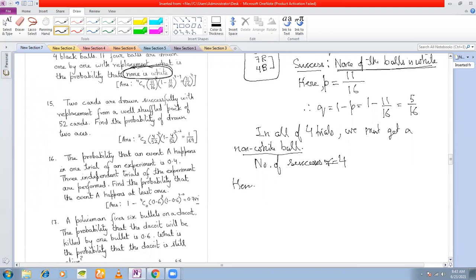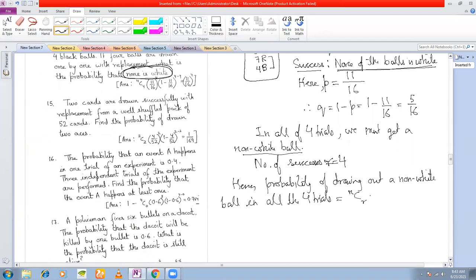Hence, the probability of drawing out a non-white ball in all the 4 trials is equal to nCr P to the power of R into 1 minus P to the power of n minus r. What is the value of n here? There are 4 trials. How many successes do we want? 4 successes we want. What is the probability of success in each trial? 11 by 16.